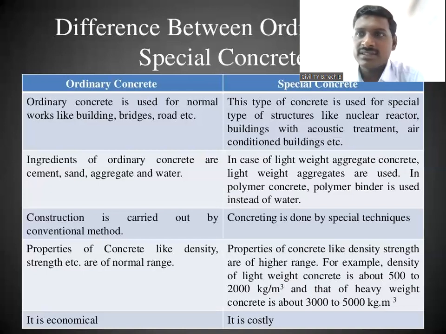Costly does not mean the cement is different, it is not that the cement used here is not used there, but the techniques we are using for concreting, those methods are costly. So this is the differentiation of ordinary concrete and special concrete.